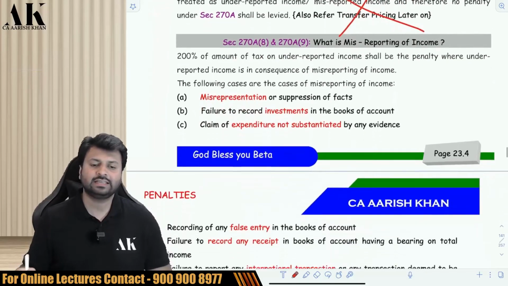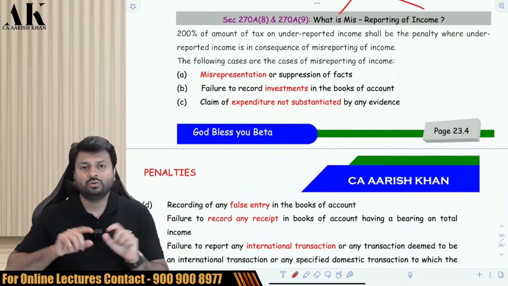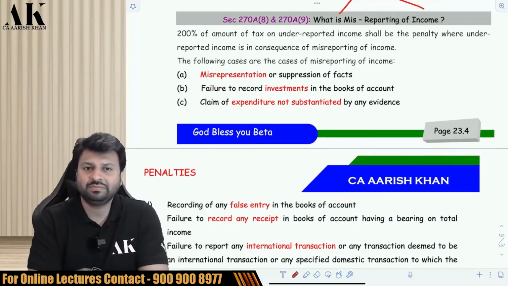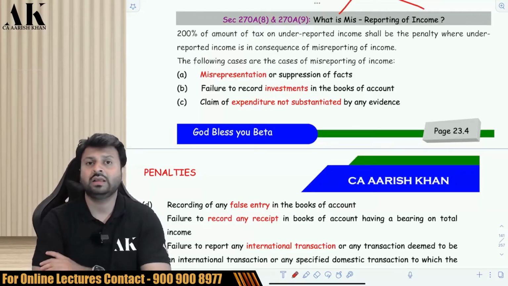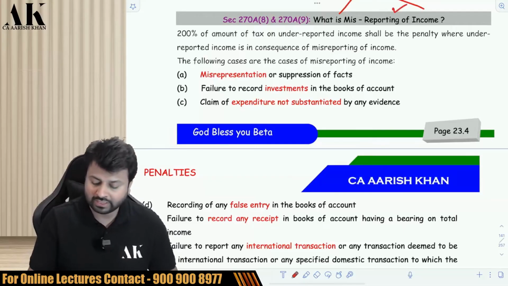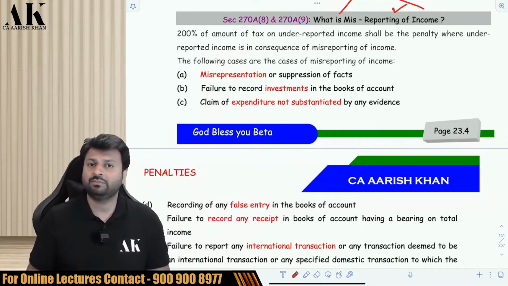Okay. Next. By default, there are two cases of penalties over here. One is 50%, one is 200%. So by default, if nothing is mentioned, you can take 50%. But if your underreporting is on account of what? Misreporting. If it is a case of misreporting, then the department says that the AO, the CIT or CIT appeal can impose 200% penalty on you.